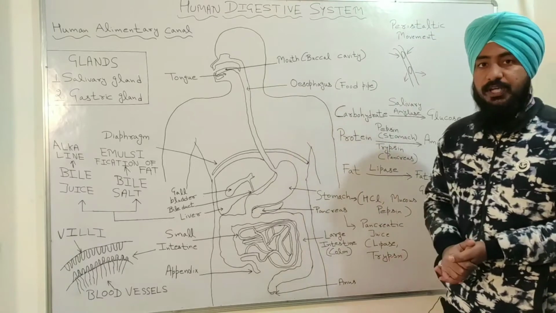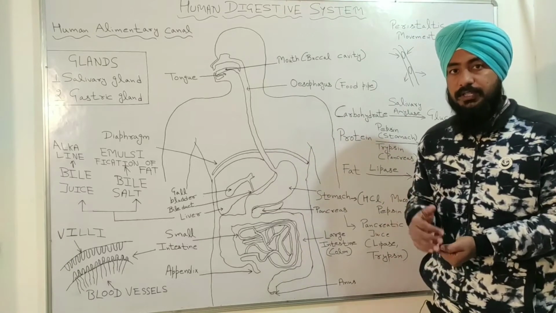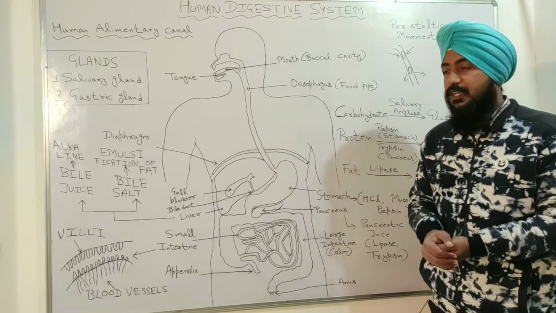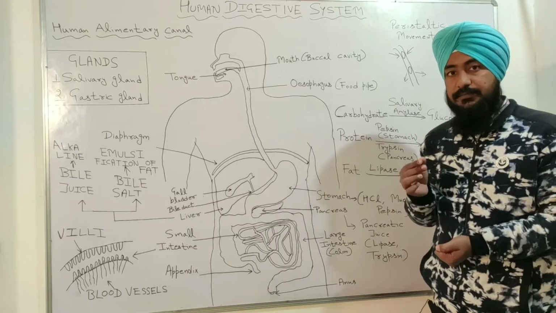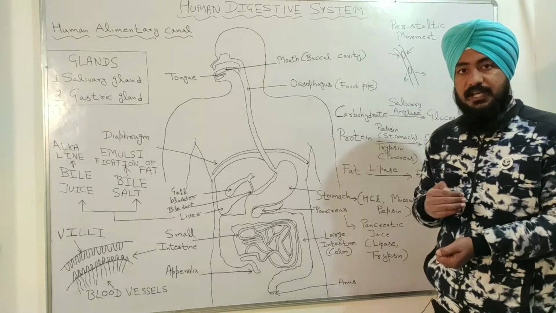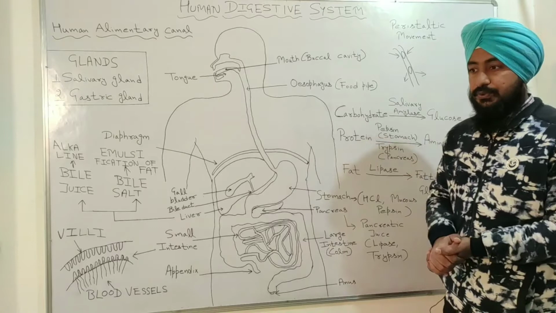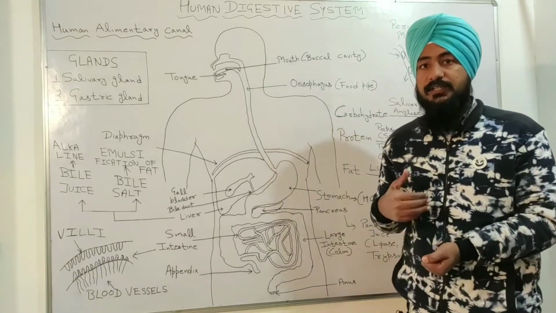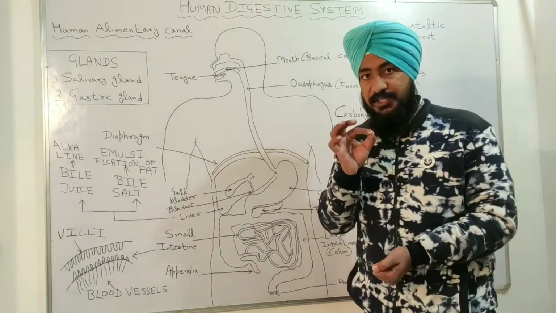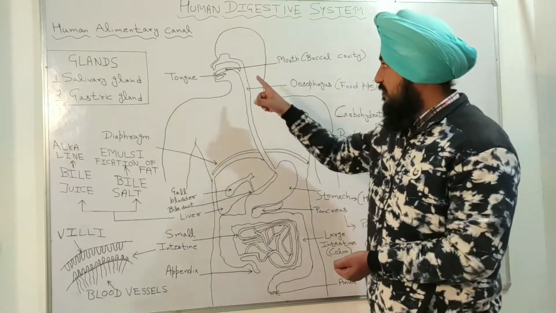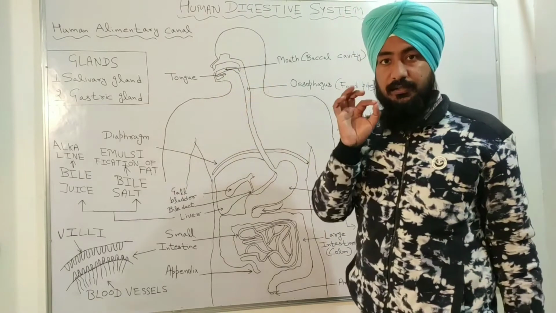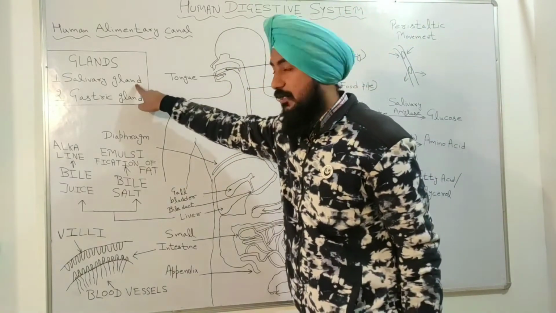First of all, we take in the food from our mouth, and then our teeth break down that food, and that process is called chewing. After that our tongue rolls and tastes that food. When our tongue is rolling or tasting the food, a special type of gland present above this portion and below the tongue, called the salivary gland, comes into action.